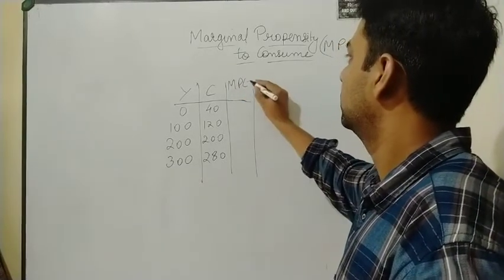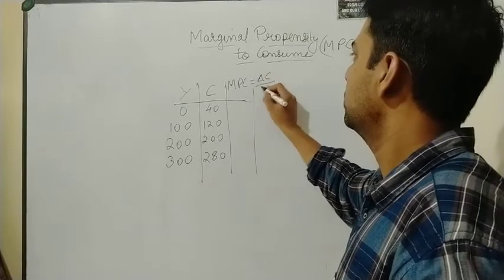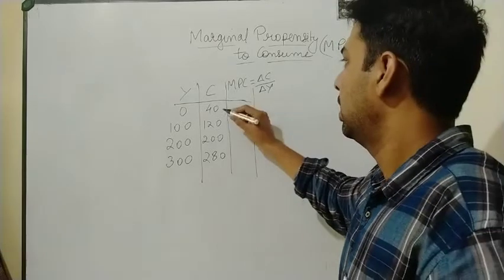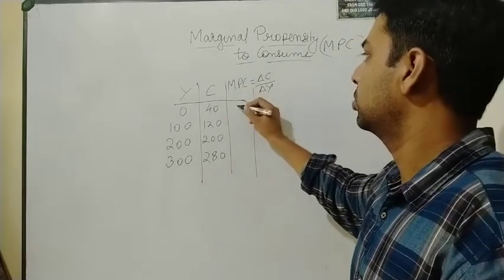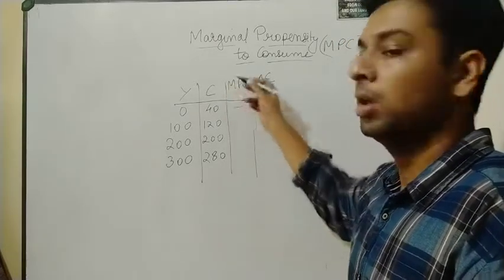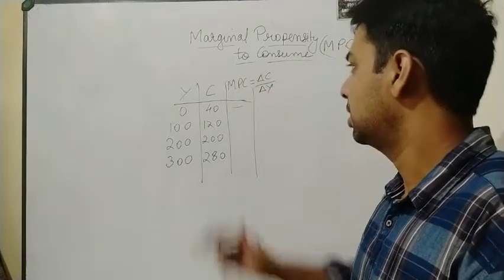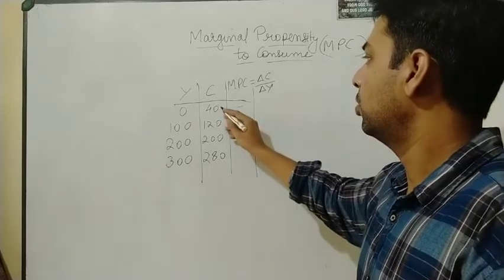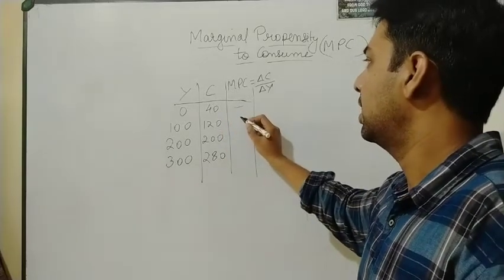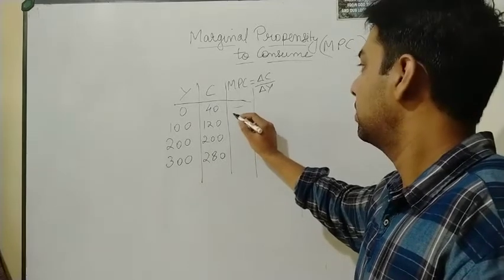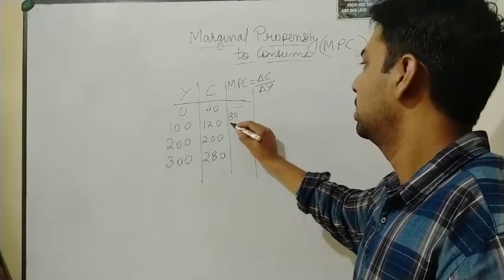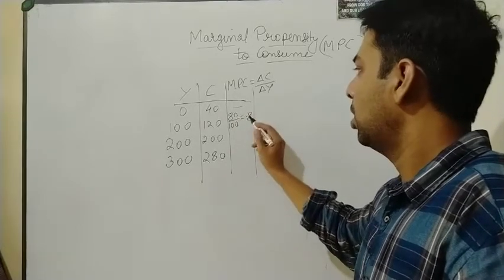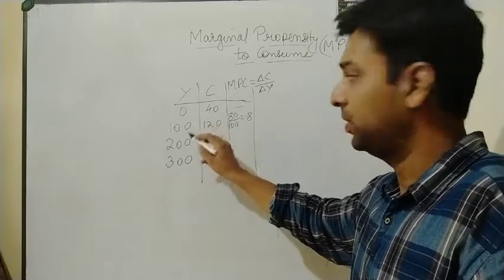MPC is what? Change in C upon change in Y. Okay, now how do we calculate? At this time we don't have change in C, so here you cannot find out the change in C because the previous figure you don't know. But look at here. Here you can find out what will be the figure. Here you can say 80. It is 80 divided by 100. So I'm writing here 80 divided by 100. What will come? 0.8.